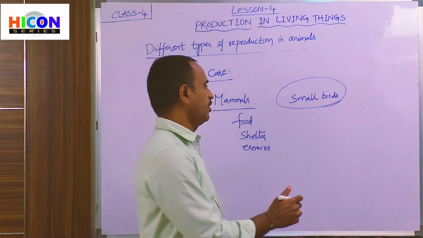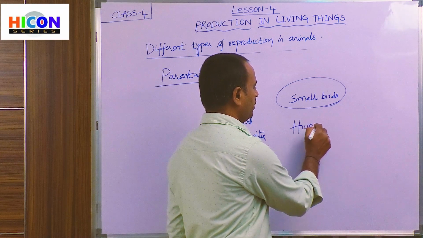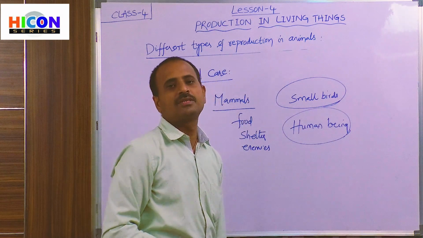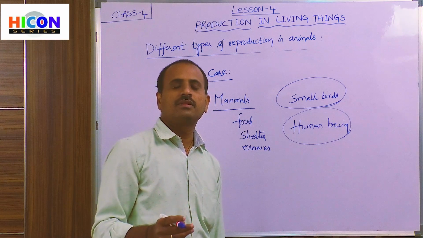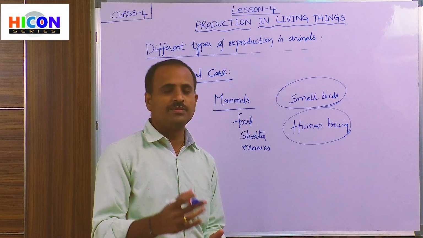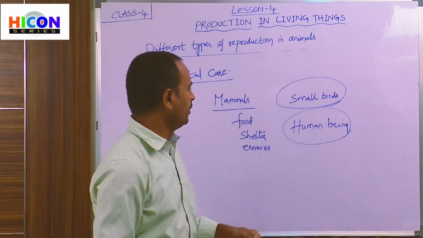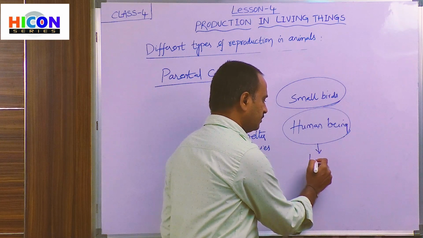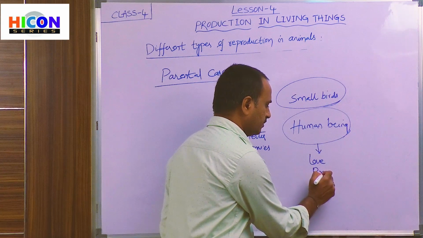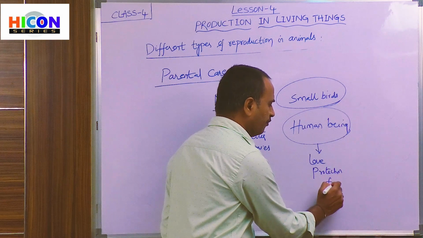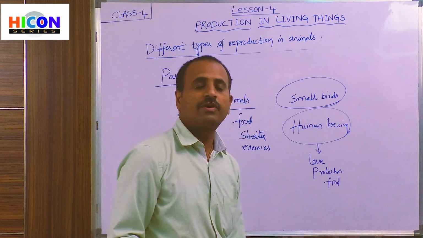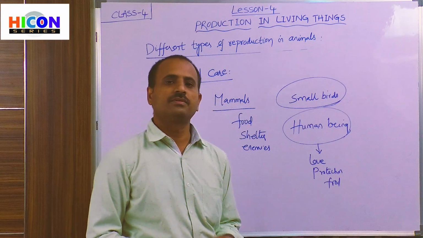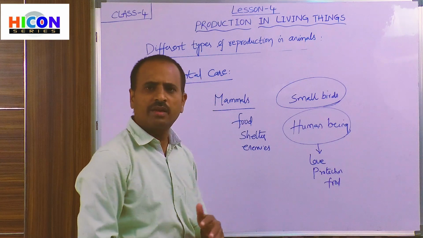Human beings will protect their young babies until they get the capability of living by themselves. They give love, protection and food, everything for their new babies until they can live by themselves. So children, this is about parental care.